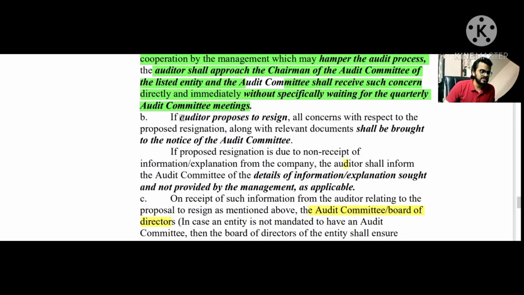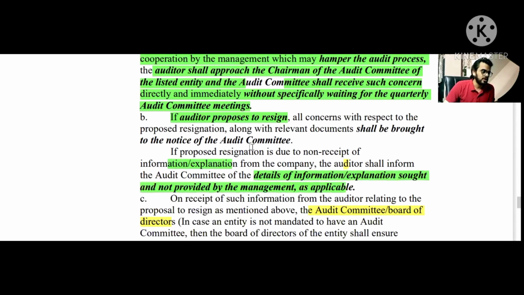And the second point says that if the auditor proposes to resign, and the reason is non-receipt of information or non-cooperation by the management, then the details of the information and explanation that were sought by the statutory auditor but not provided by the management shall be given to the audit committee.